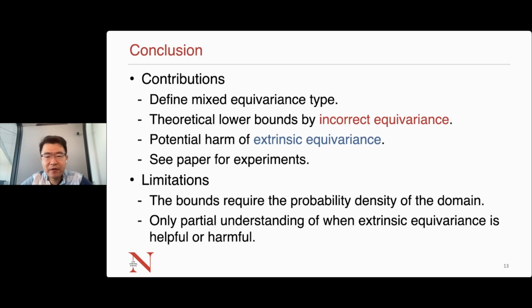The major limitation of our work is that calculating the bounds requires the probability density function of the domain, which could be too strong of an assumption of the dataset. Moreover, we only have a partial understanding of when extrinsic equivariance is helpful or harmful. Quantitatively analyzing the effect of extrinsic equivariance would be an important future direction.